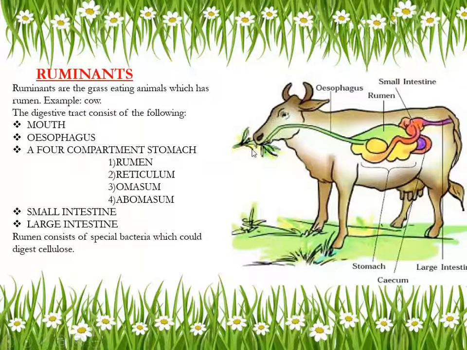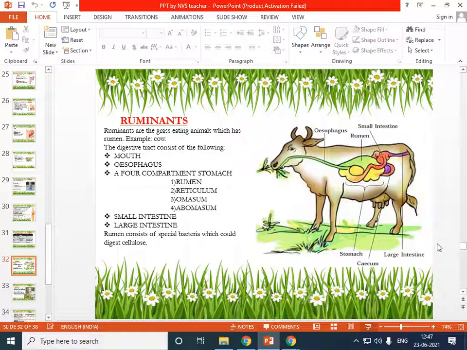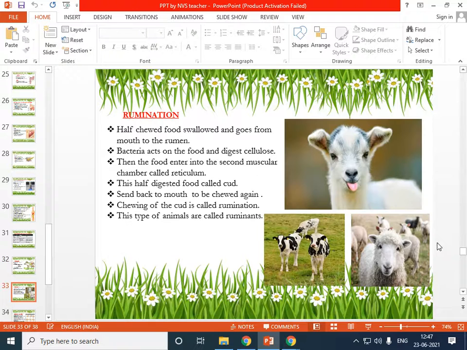Okay. Here you can see the picture of ruminant. Can you observe that? This is the esophagus of ruminant. And this is stomach. The stomach is having four compartments. Rumen. And this is small intestine. And this part is stomach. Next one is large intestine. Okay. Now let us have a look on how these ruminants will digest their food.